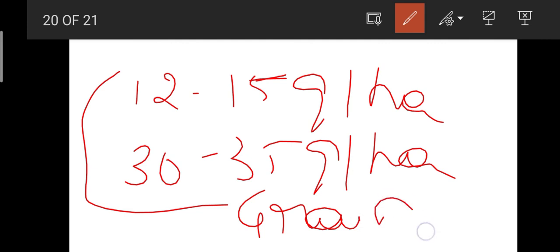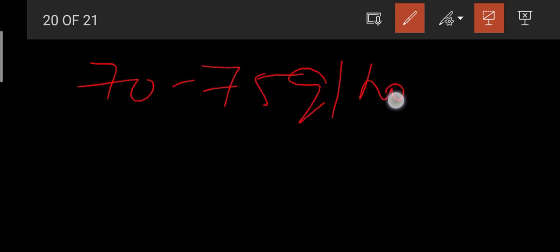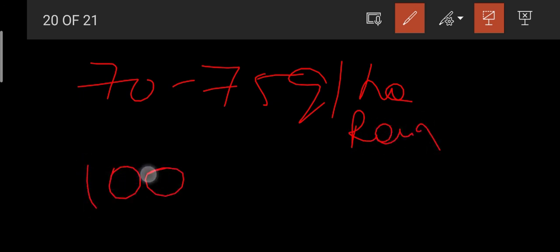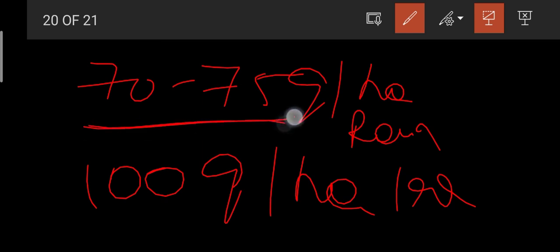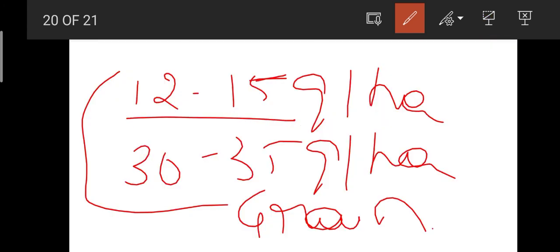Okay, bajra can also be used as stover, and in case of stover it is 70 to 75 quintals per hectare in rain-fed conditions, and then 100 quintals per hectare in irrigated conditions. Okay friends, I think you understood here. This is in case of stover. Before, I told you for grain, that is 12 to 15 and 30 to 35. Okay friends,